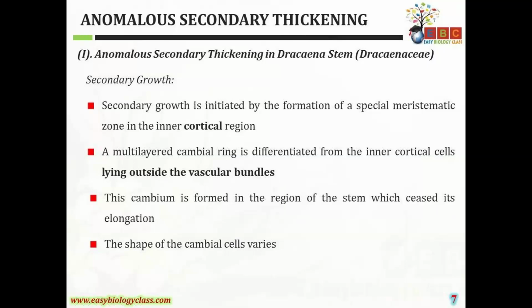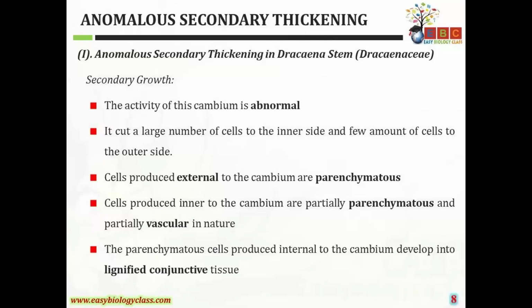The shape of the cambial cells also varies here, and the activity of this cambium is abnormal. The cambium forms from the outer cells of the vascular tissue, and it cuts a large number of cells to the inner side and a few cells to the outside.